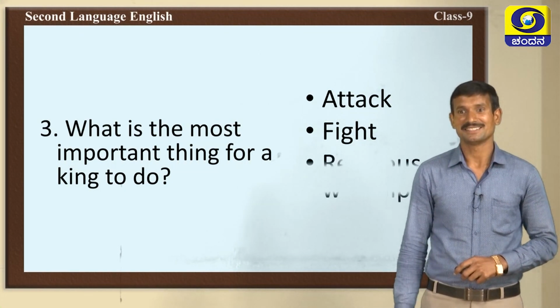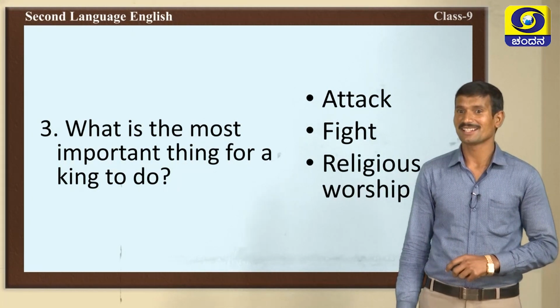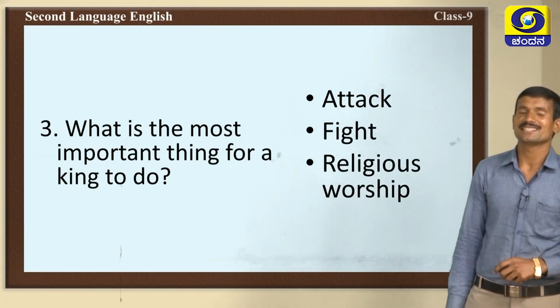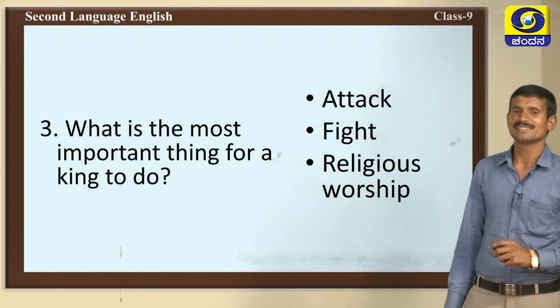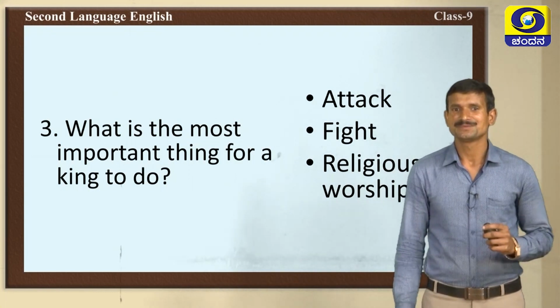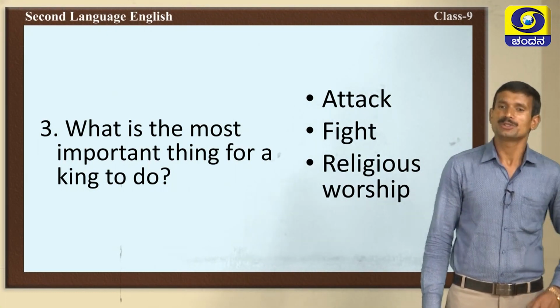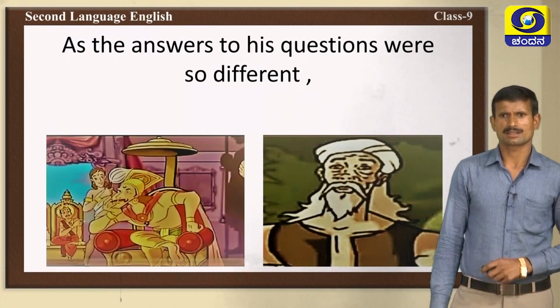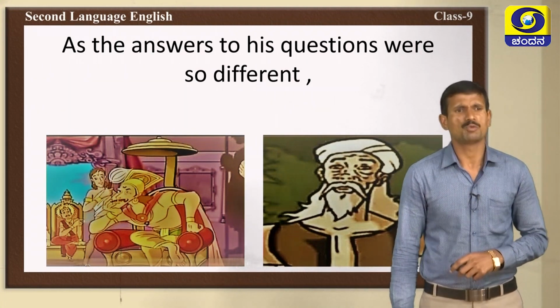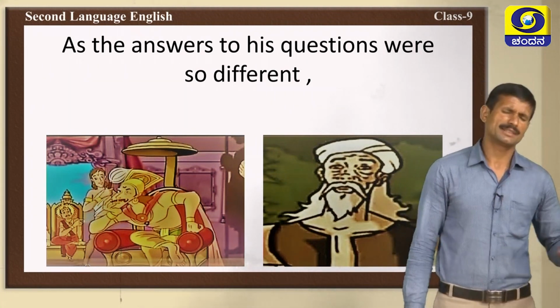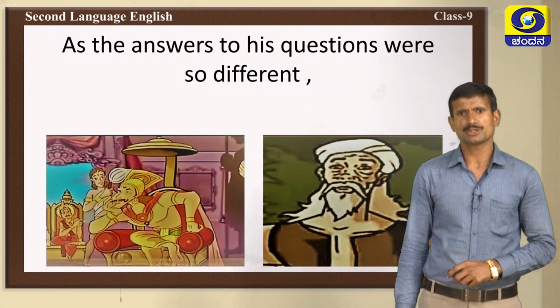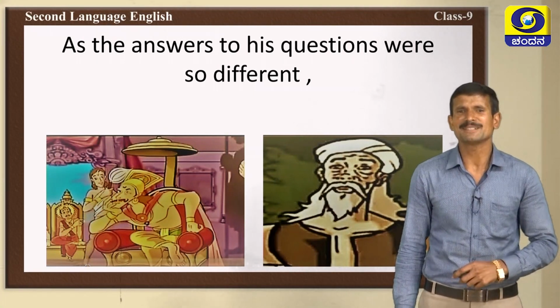Next, very good. Religious worship. This is also very important. These are the important things. So, the king considered these are all the most important things he should do in his life. Yes, the answers given by the wise men are totally different.